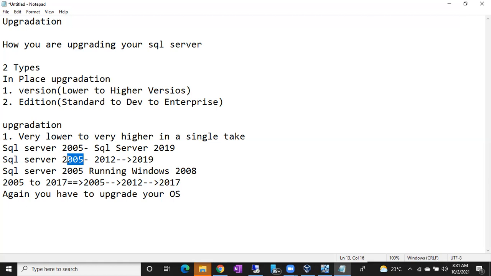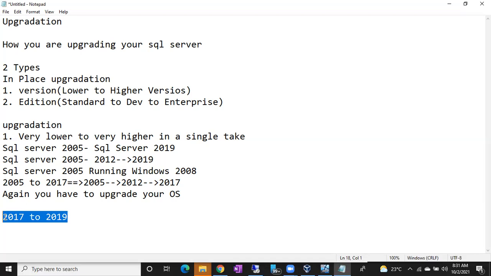Fine. Okay, so that is all about your upgradation. In the next class, Monday, I'll show you how to do it, very simple. Simply you have to open the target. For example, in my exercise, I will show you how to upgrade from 2017 to 2019. So same procedure. There are no different methods or procedures. Like installation is the same in all versions, upgradation is the same.